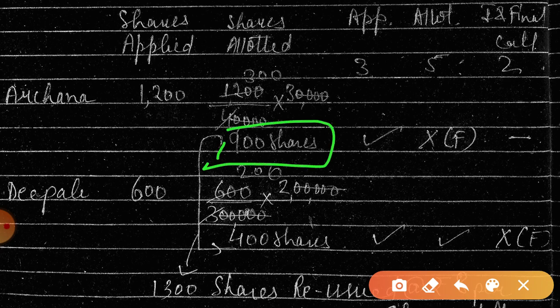Is this clear? And in the same way we have to calculate shares allotted to Dipali. So she falls in the second category. This is the manner: 600 upon 3 lakh into 2 lakh. Is this clear? So how many shares did she get? She got 400 shares.